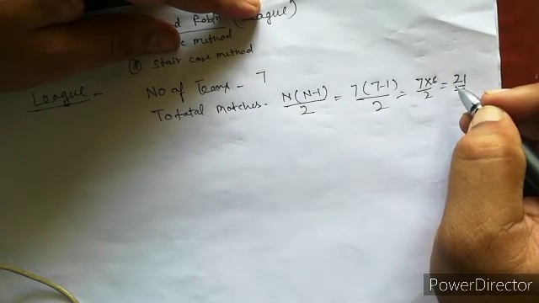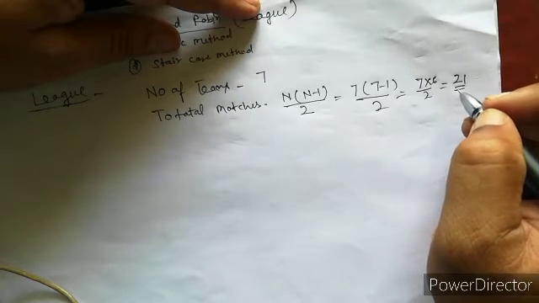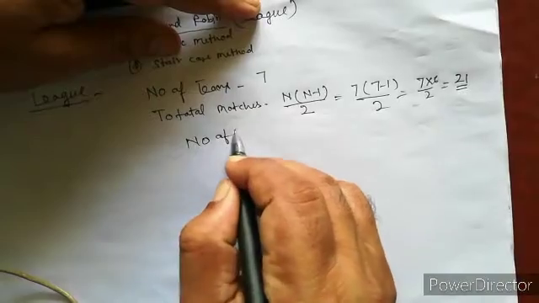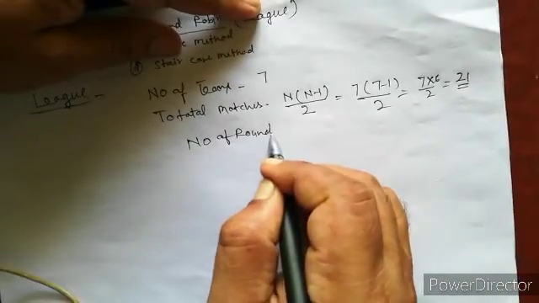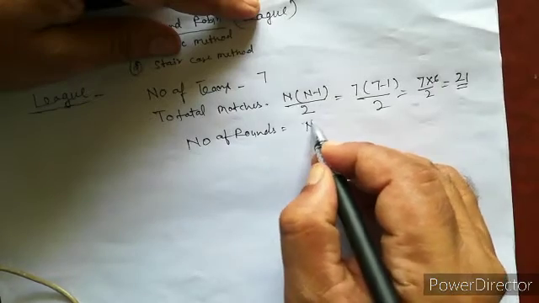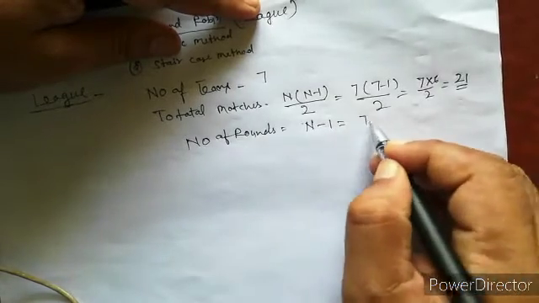Total matches: 21. Number of rounds: n minus 1, 7 minus 1.